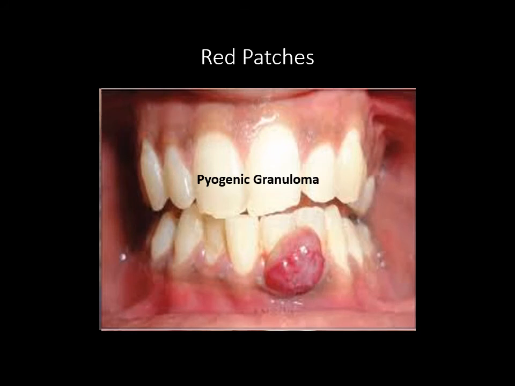Apart from that, pyogenic granuloma is usually seen in a pregnant lady. Why? Because it is a gingival hyperreaction to the plaque bacteria, and this can be confused with malignancy. Hence, always a biopsy and histopathological examination is to be done. This is what is about the red patches.